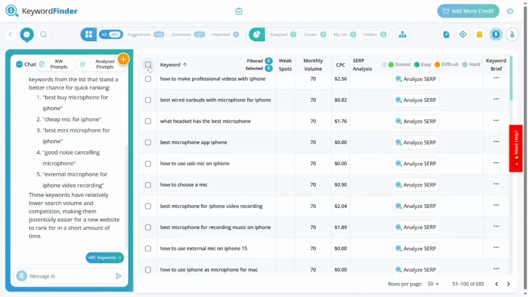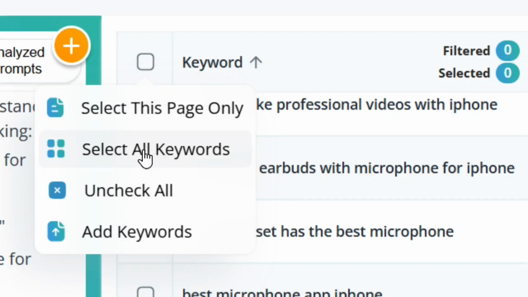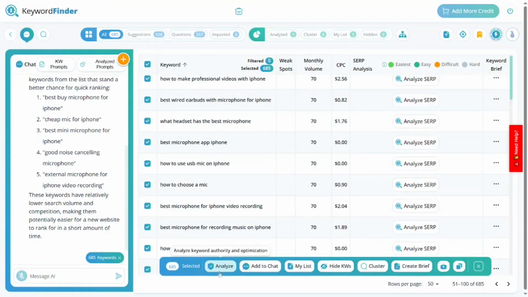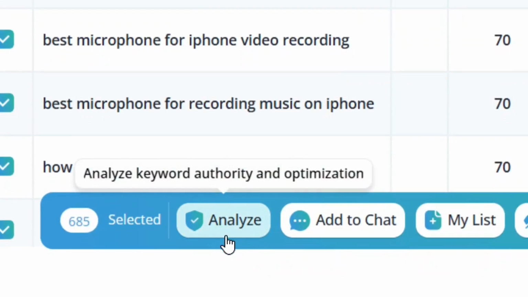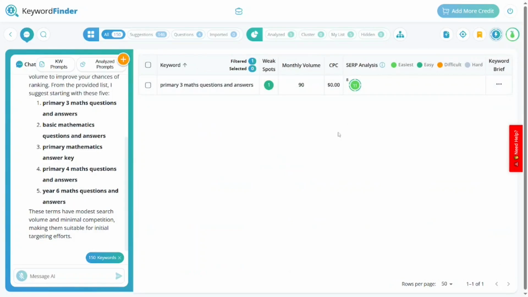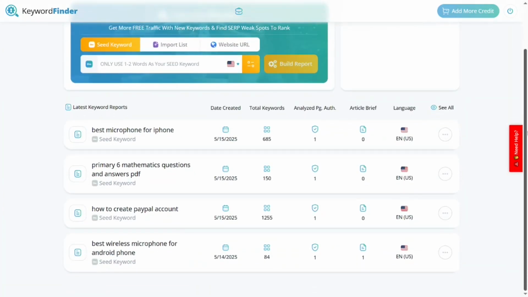To do that, all that you have to do is simply click on this box, and then click on select all keywords. When you click on it, we then come to where you have analyze, and you click on analyze to analyze all of it. After that, you are going to find a weak spot keyword, rank on it, write articles on it on Google, and it is surely going to show up. So this is how to rank on Google within 24 hours as a small website.